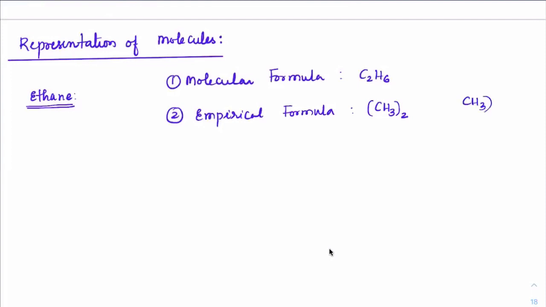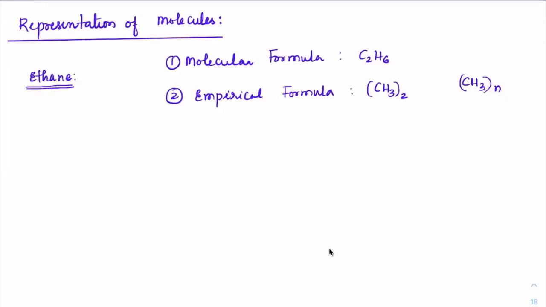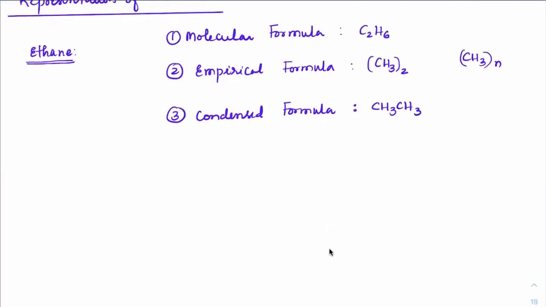If you have n, this n represents how many times you have to multiply the empirical formula so that you can generate the molecular formula. This is one way of representing. Third way is the condensed formula. Condensed formula as in you will separate out the carbons and show it like this. This is condensed form.